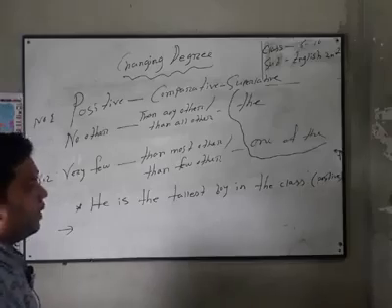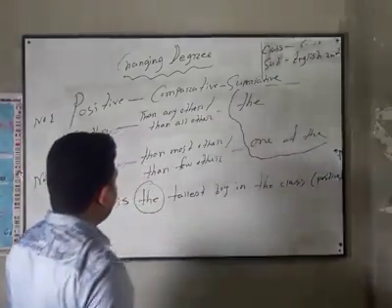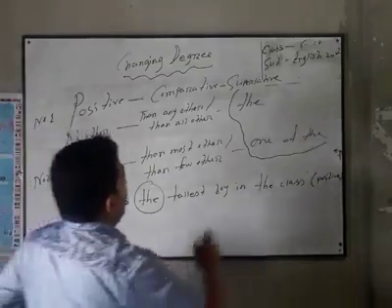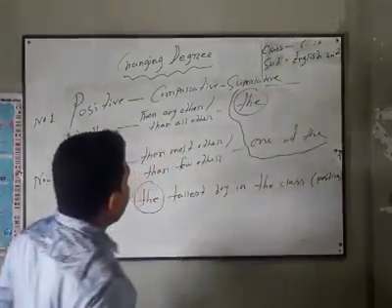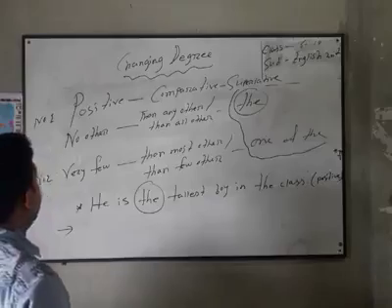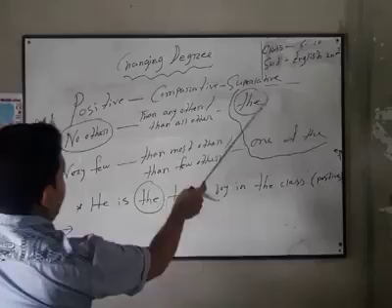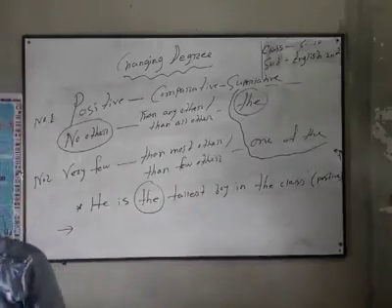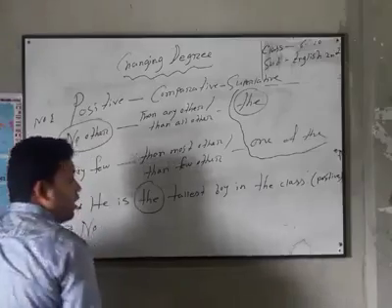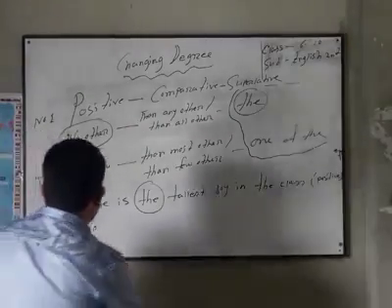"No other" or "very few." Look, there is "the," and look at structure number 1. You find "the" here also. That means it's a superlative degree, and you have to use "no other." Look, in superlative degree you find "the," and in positive degree you find "no other." So we will use "no other" there. We will not use "very few" here, because that is in number 2.